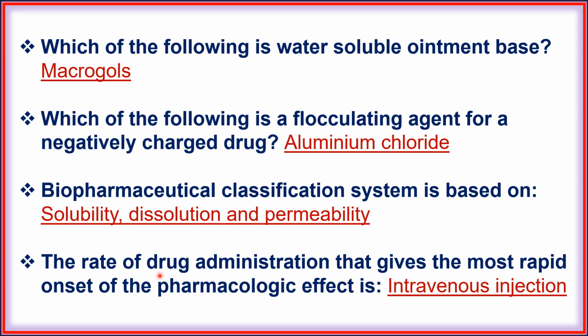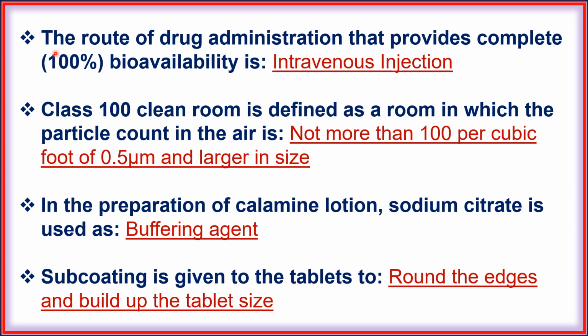Next, the rate of drug administration that gives the most rapid onset of pharmacologic effect is intravenous injection. Next, the route of drug administration that provides complete bioavailability is intravenous injection.